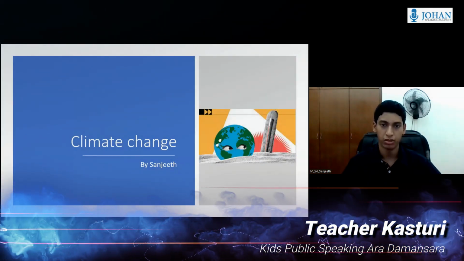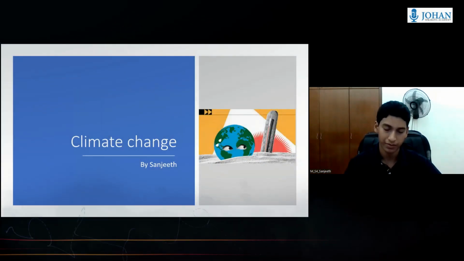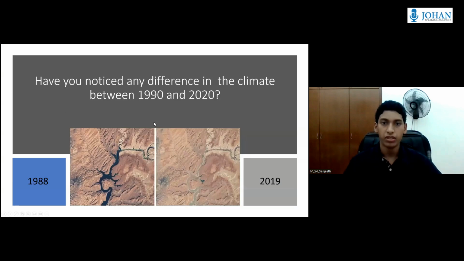Today, I'm going to talk about goal number 13, climate change. Have you noticed any difference in the climate between 1990 and 2020? Have you been concerned about wildlife that used to roam freely but is now endangered or extinct? Raise your hands if you agree with one or both of these questions. If yes, then you are correct. In the 30-year-long difference, the world has changed. Climate change and global warming have become a major threat in the 21st century.